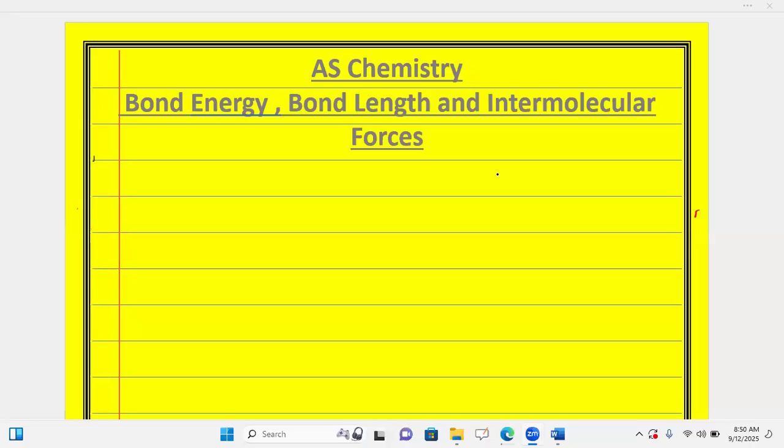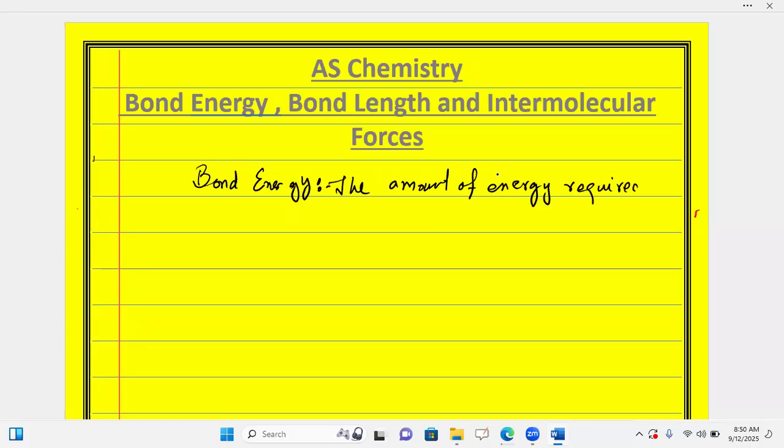And we can say over there, bond energy. Bond energy is the amount of energy required to break the bonds of 1 mole of a molecule into its proper elements over there, and that is called bond energy.